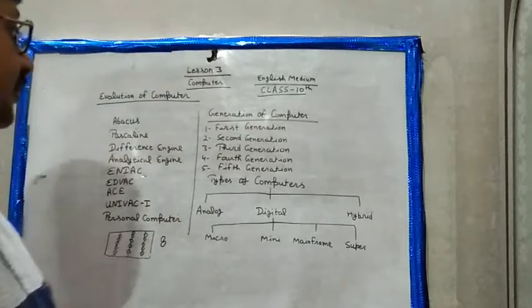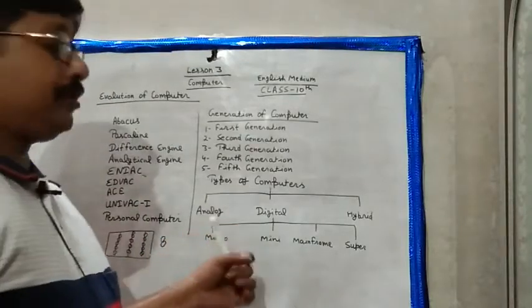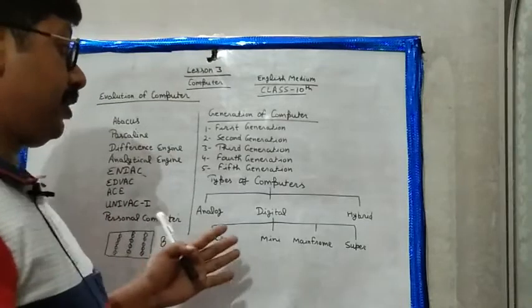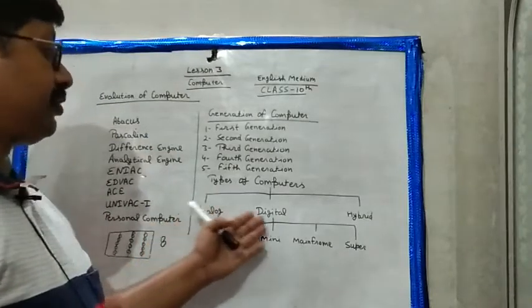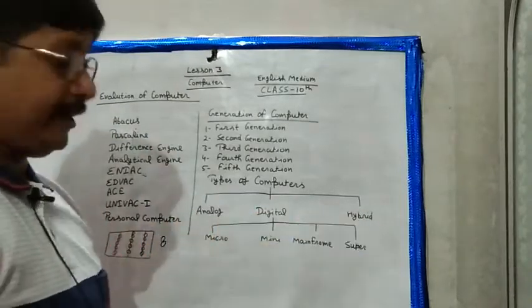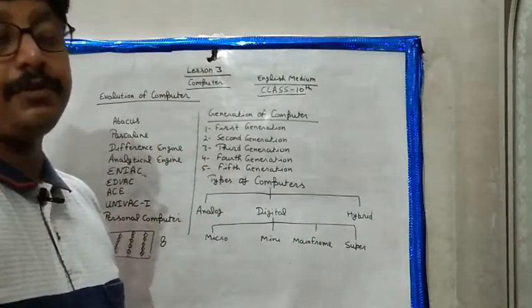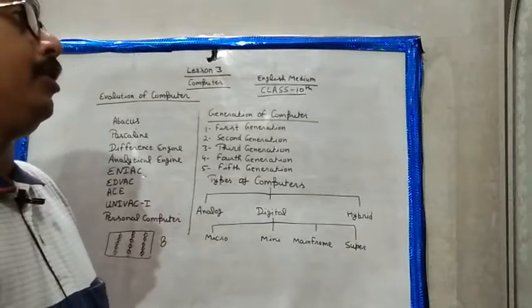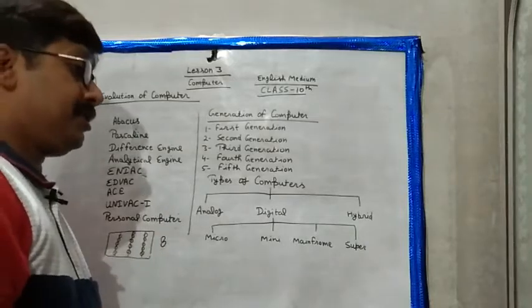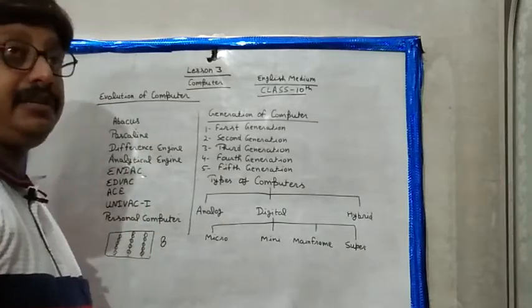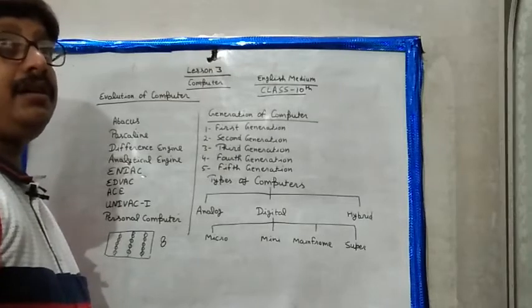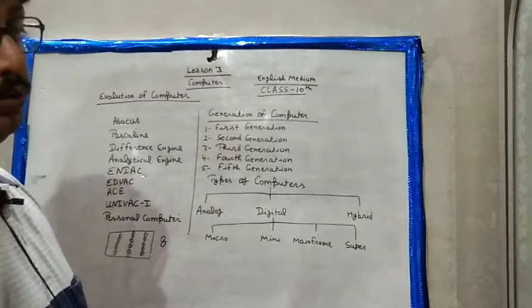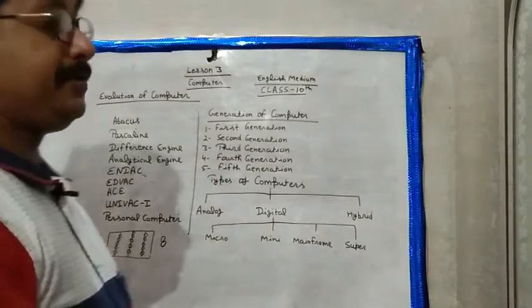Okay, types of computer. There are 3 types of computer that are commonly known: analog, digital, and hybrid computer. Analog computers are the type used to measure speed, like horizontal speed, just like in bikes. These computers are used to control the speed of the bike.